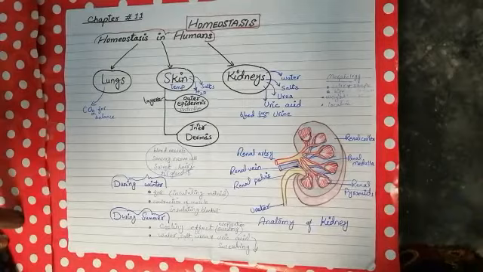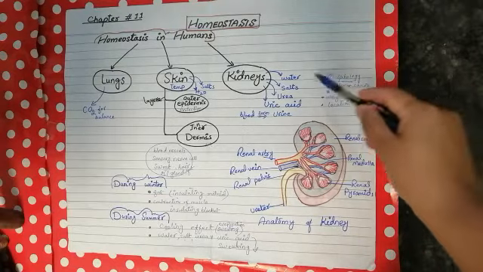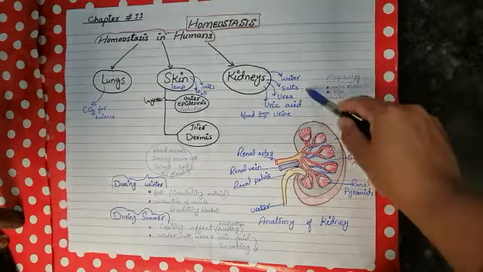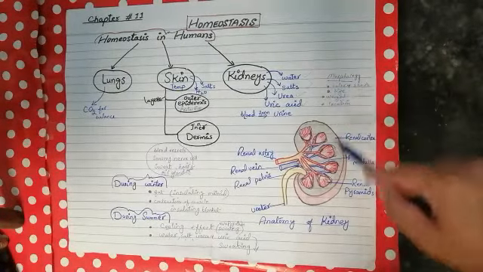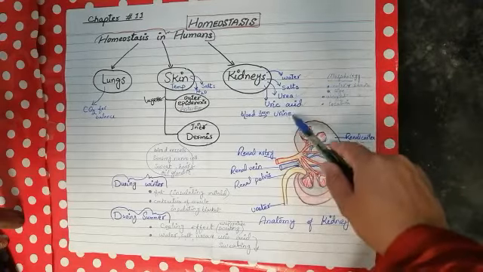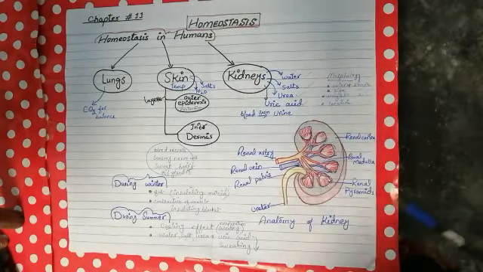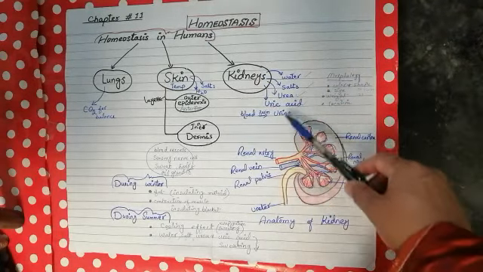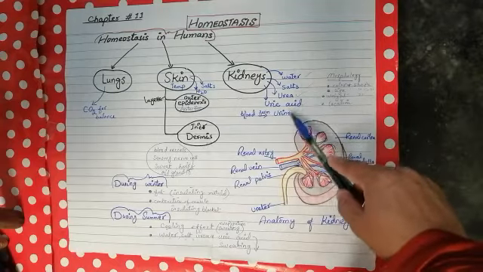Now we come to the kidneys. How do kidneys play their role to maintain the internal body condition? Kidneys remove water, salt, urea and uric acid. All these are removed from the blood and urine is formed by the kidney. So it has a major role in maintaining the water and salt condition in the blood.